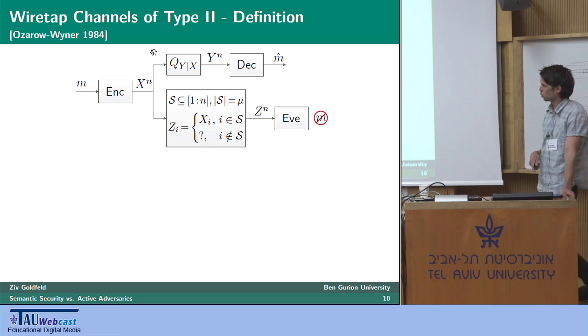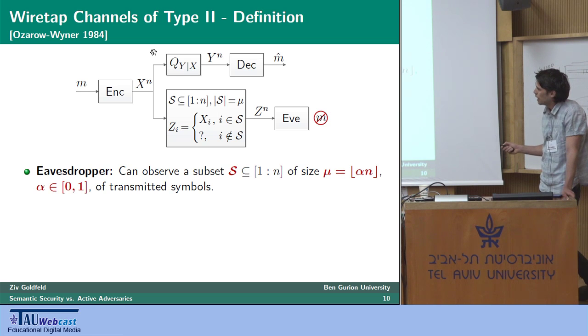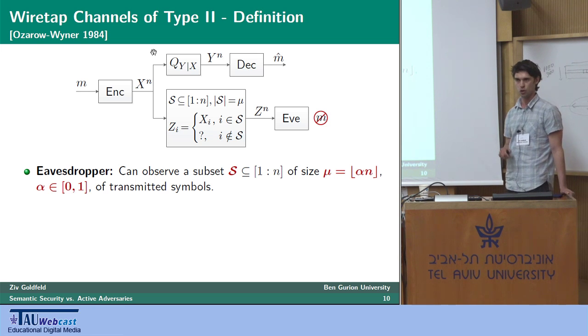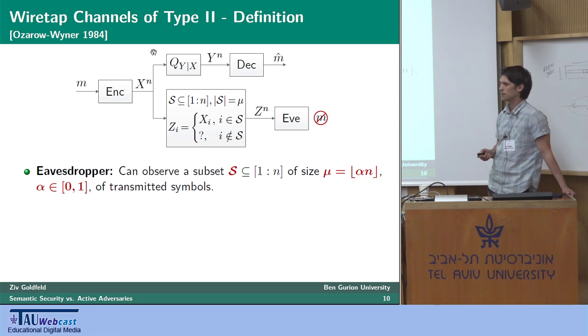that as follows. So Eve can choose any subset S of the indices between 1 to n that has size mu, which is given by the floor operation on alpha times n, where alpha is a parameter of the problem, a number between 0 and 1, and n is your block length. So Eve chooses any subset S constrained to a fixed fraction of the block length, alpha n, and perfectly observes the transmitted symbols with indices in that subset. She sees all the x_i's with i's inside S, otherwise she sees question marks.